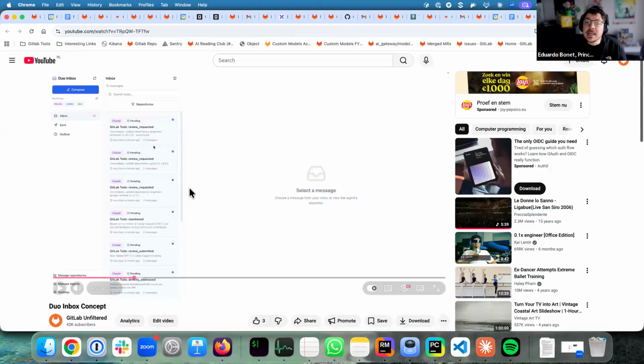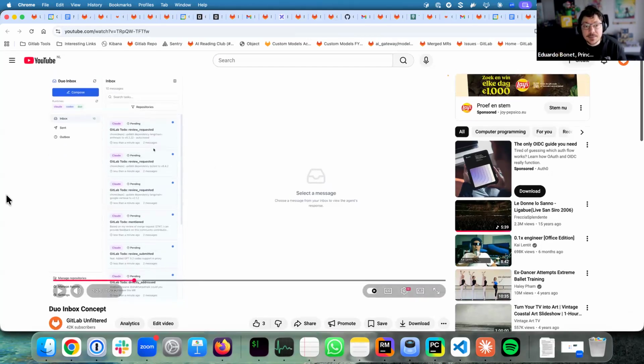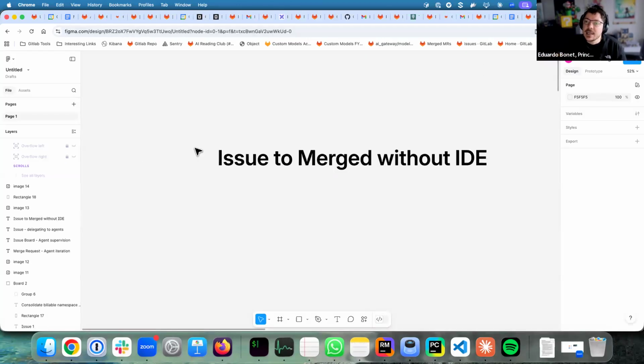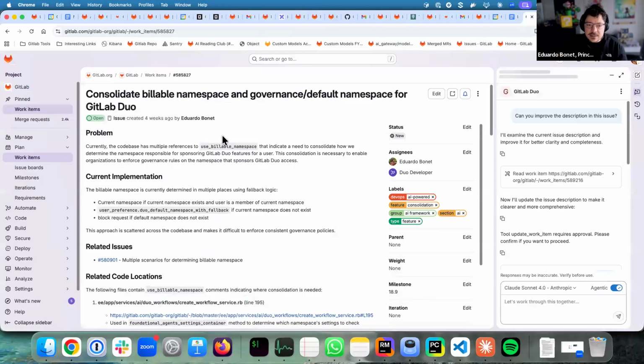This is a bit of an adaptation of Shekar's dual inbox concept, which is orchestrating and organizing agents through a different UI that is not really the IDE. But I'm trying to translate this into the GitLab ecosystem. So let's start with the current setup. The current setup that we can have is like this.